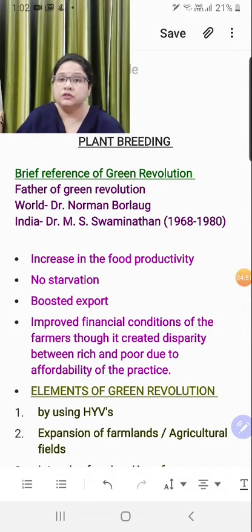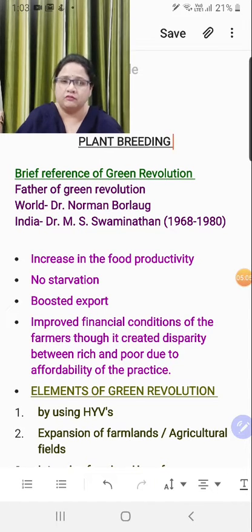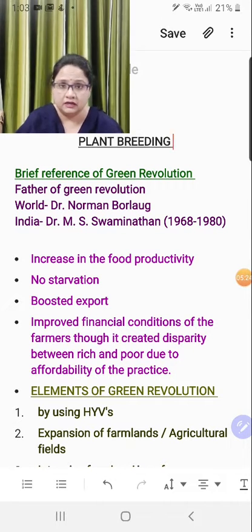The things which were used were basically HYVs, high yielding varieties, and the second thing involved was modern agricultural practices like the inclusion of chemicals and all, right? Ultimately green revolution was a success. We can discuss the elements one by one because they have certain details, but as of now just understand that initially this gave a boost to production, and food production was increased dramatically, right?